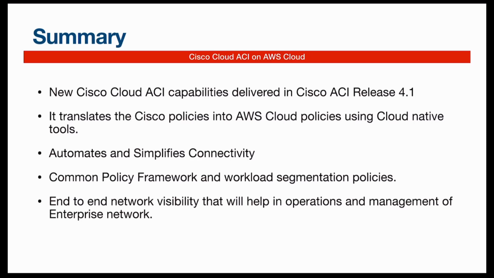Let me read the summary of this presentation. The new Cisco ACI capabilities are delivered using Cisco ACI 4.1 or a newer release. It translates the Cisco policies into AWS cloud policies using cloud native tools. It automates and simplifies your connectivity. You now have common policies across the frameworks and workload segmentation policies in AWS as well as on-prem. End-to-end network visibility will be there, which will help you in terms of operations and management of your enterprise network.